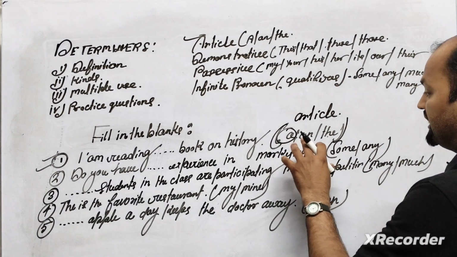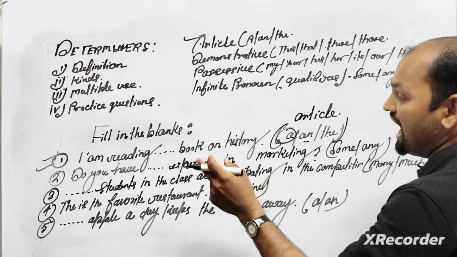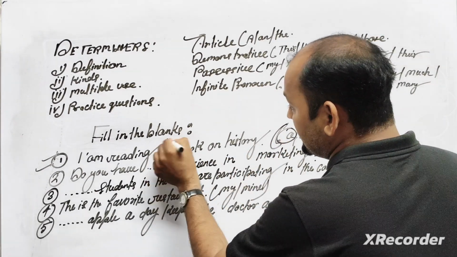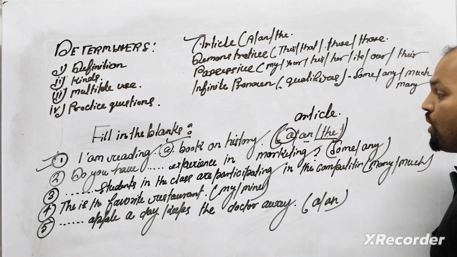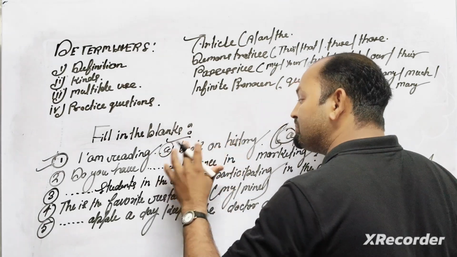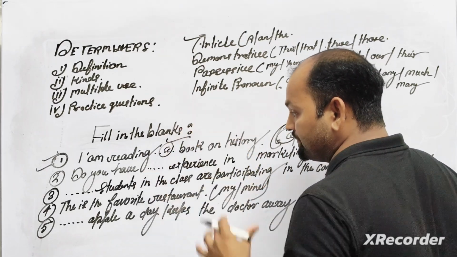So what is the correct answer? I will say, I am reading a book on history. So a is the correct answer. If you want to write the here, why will we not write the? Because this is not a specific noun here, and I would have to use the only for something specific.